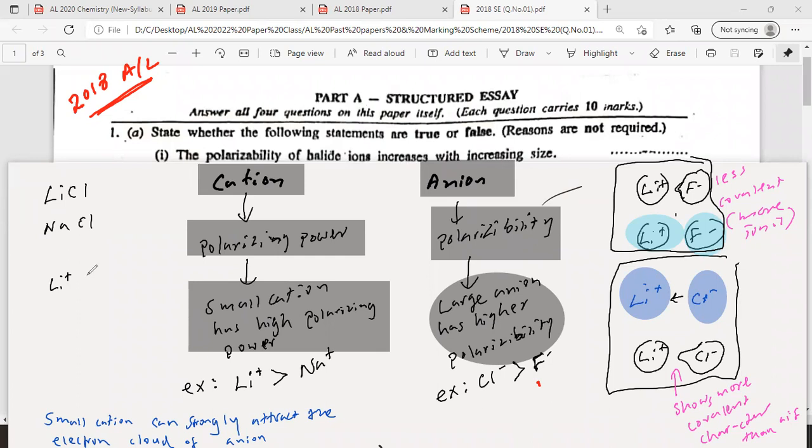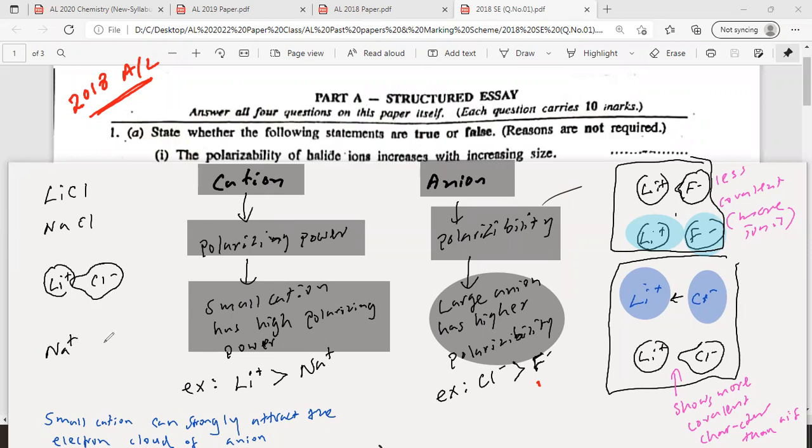Li plus has greater influence on the anion than Na plus, because the small cation has higher polarizing power. The Cl minus electron cloud is attracted more towards Li plus, but when it comes to Na plus, that polarizing power is less.